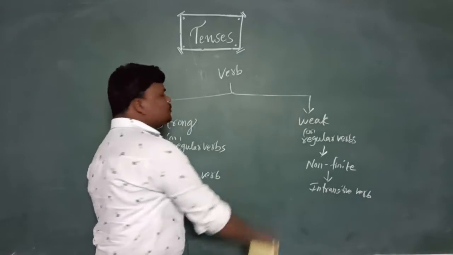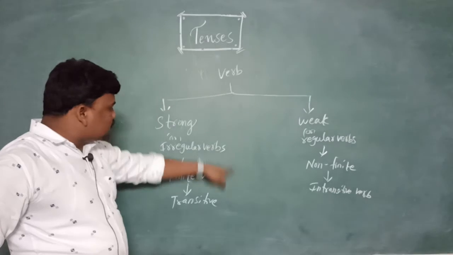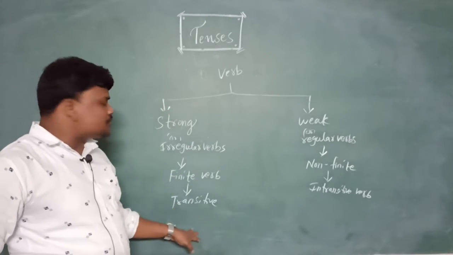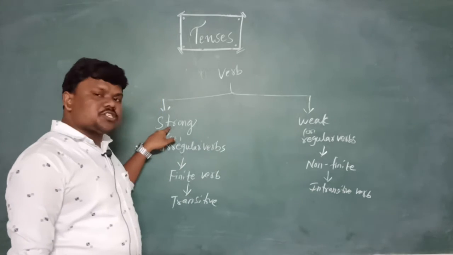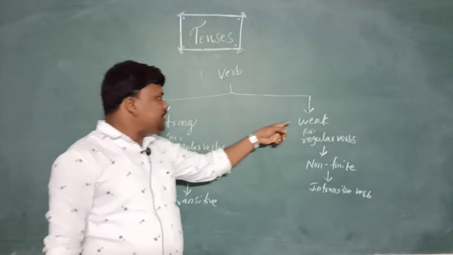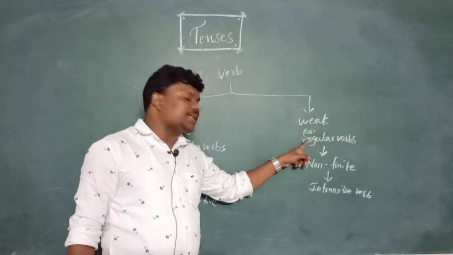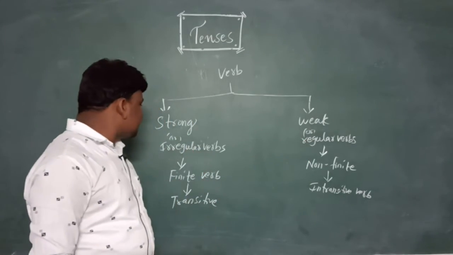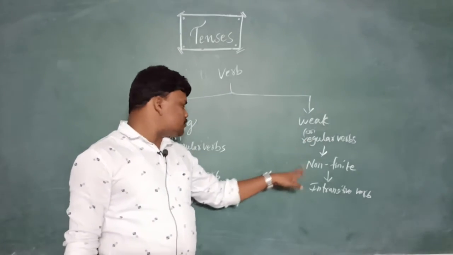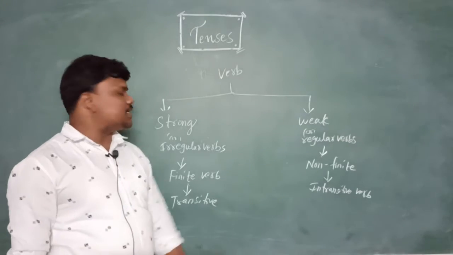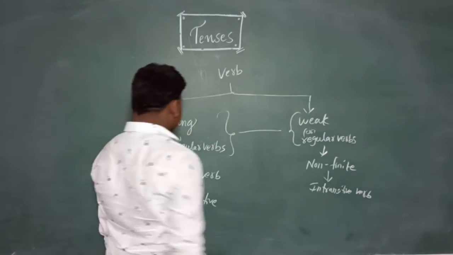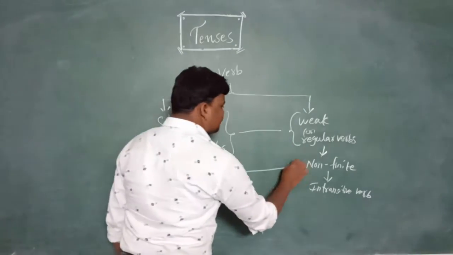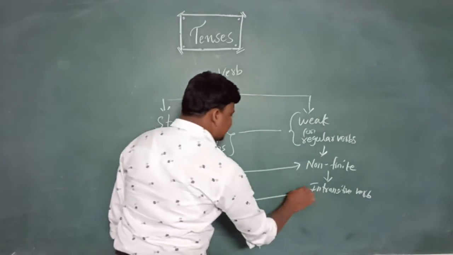Verb is divided into many types: strong verbs and weak verbs, also called irregular and regular verbs; and next, finite, non-finite, transitive, intransitive.